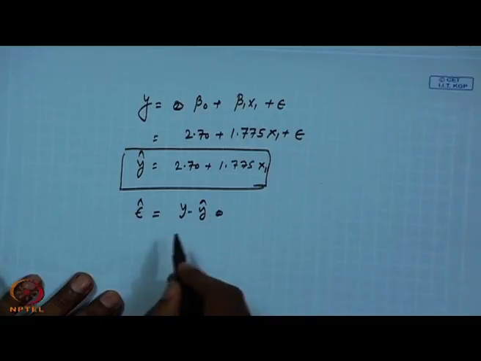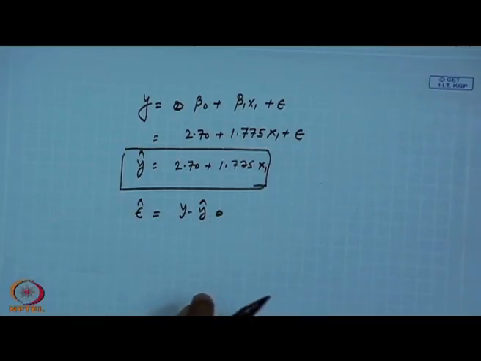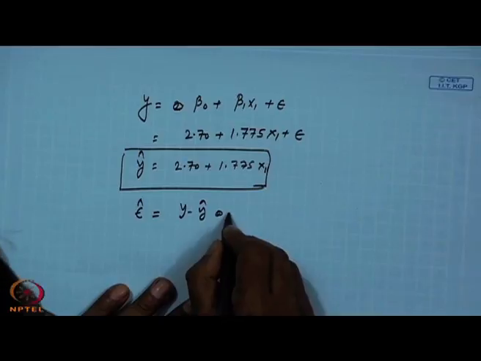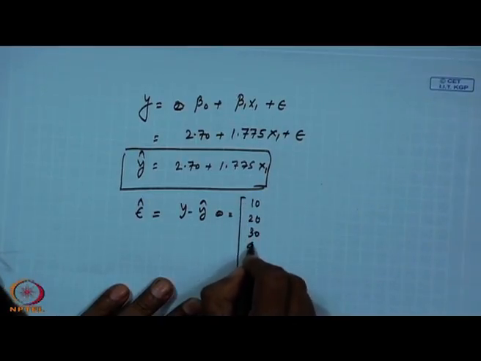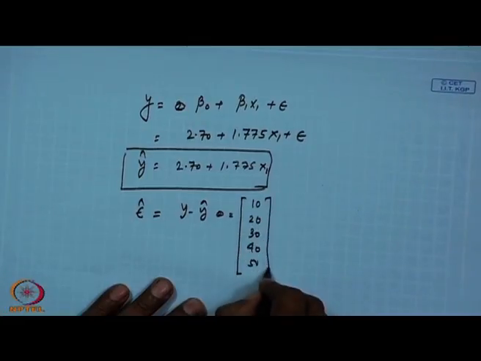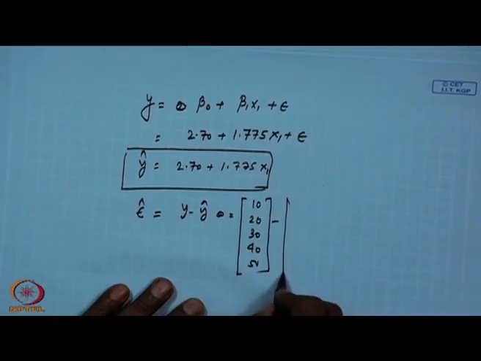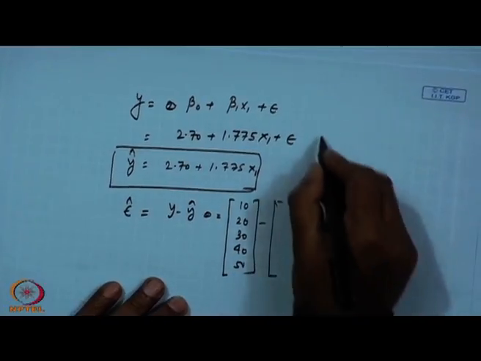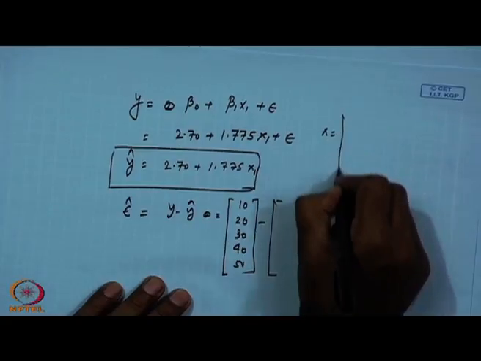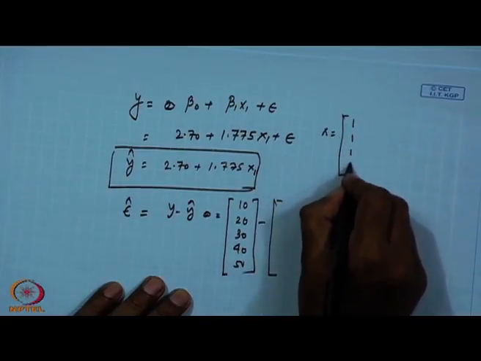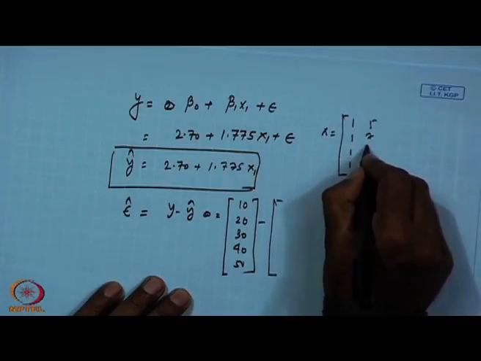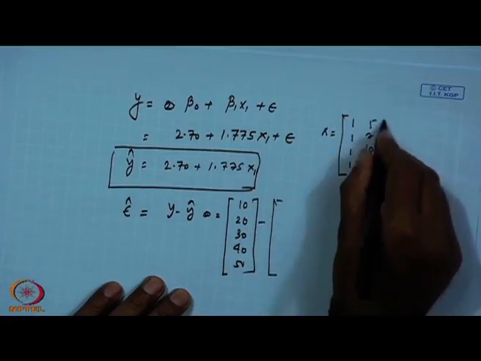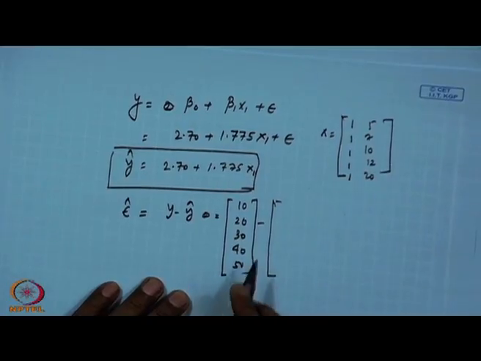So now you have y values, like 10, 20, 30, 40, 50, and you require to find out y cap. How do you find out? You have x values also. X values are 1, 1, 1, 1, 1, then 5, 7, 10, 12, 20. Okay.